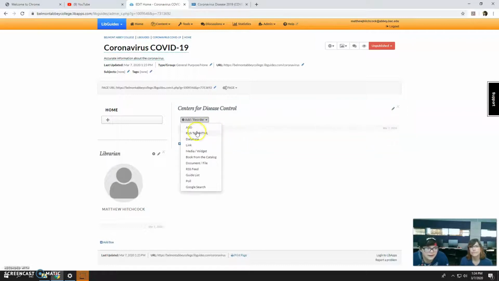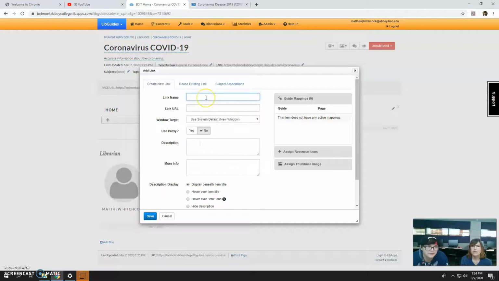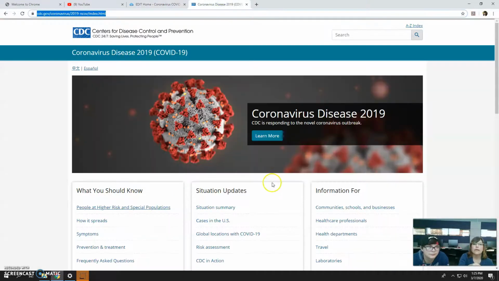Now we're going to add a link. You can go ahead and paste the link URL in there, and then you can name it. Coronavirus CDC. Good. And if you want to put a description in there, you can go up here and find the About page for this.